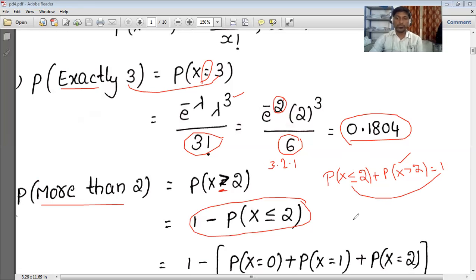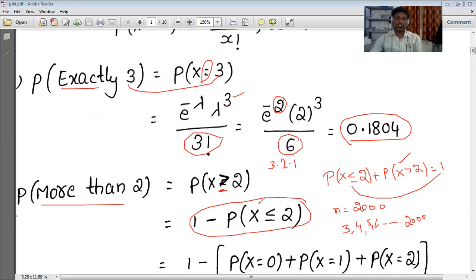Or you can apply the same thing in other words, since we know the value of n here. n is equal to how much? 2000. So P of x greater than 2 means from 3 onwards you can calculate: P of x is equal to 3, plus P of x is equal to 4, plus P of x is equal to 5, 6, 7, like this, until how much do we need to calculate the probabilities? 2000. I think 30 or 40 pages. So up to this one you can calculate.